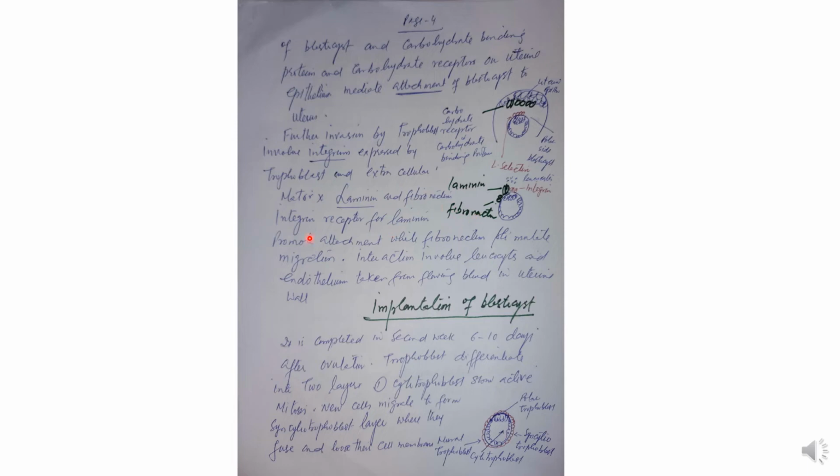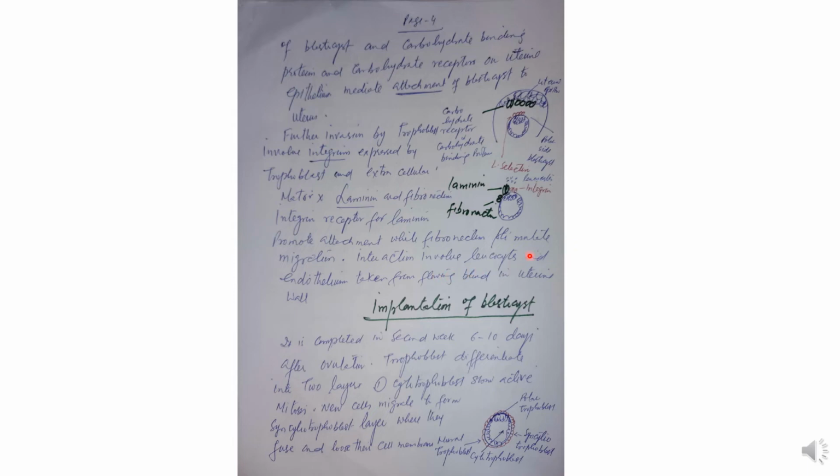Integrin receptors for laminin and fibronectin: what is the role of laminin? It promotes attachment, while fibronectin stimulates migration. Fibronectin controls the migration or penetration into the endometrium. So one gives attachment, the other helps in penetration. Interaction involves leukocytes and endothelium.